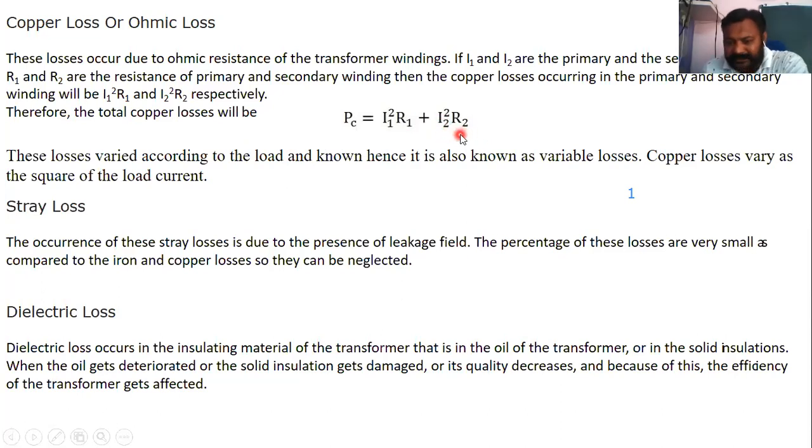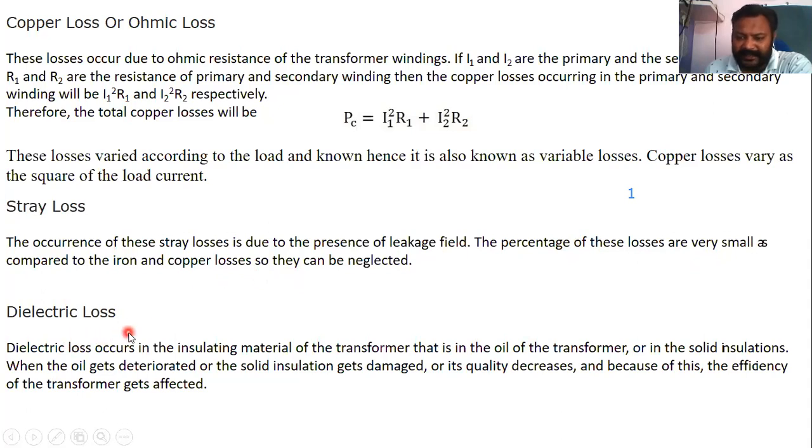Now when it is open circuited, at that time you will not get copper losses. At that time you are only getting core losses, or you can say iron losses. Hence they are also known as open circuit losses. And when you are short circuiting your circuit, at that time you will get copper losses. Another is stray losses. The occurrence of these stray losses is due to presence of leakage field. The percentage of these losses is very small compared to iron and copper loss, so we can neglect it.